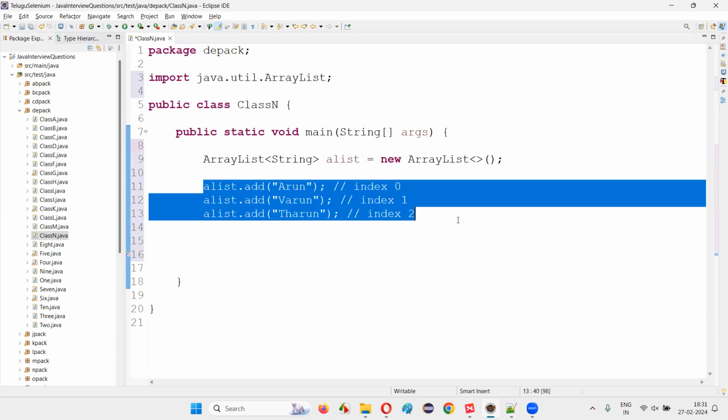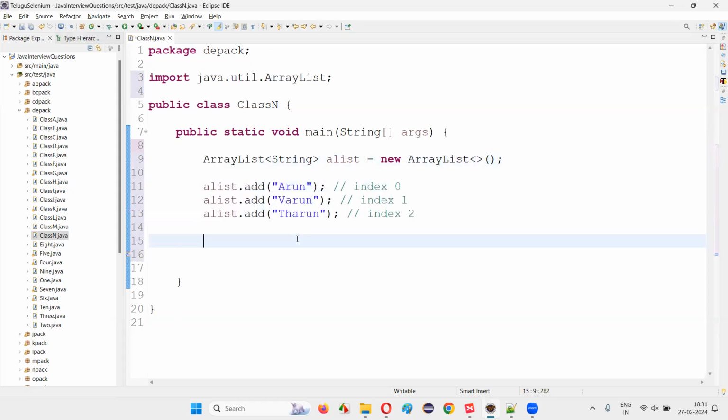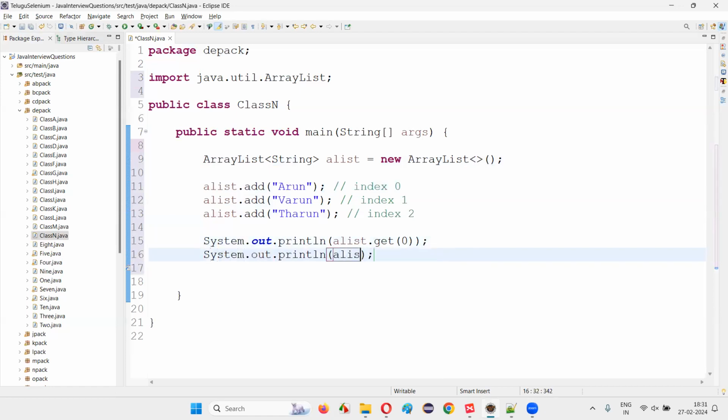Now, if I would like to retrieve these objects or elements of this ArrayList with the help of index, I can use the get method. System.out.println aList.get of, I have to specify the index. For example, if I give the index as 0, Arun will be retrieved and printed here. This will return you Arun, and the print statement will print it out. Now System.out.println aList.get of 2 will retrieve Tarun and print it in the output console.